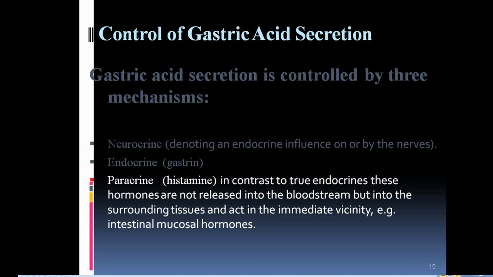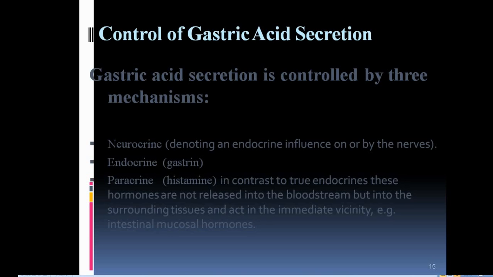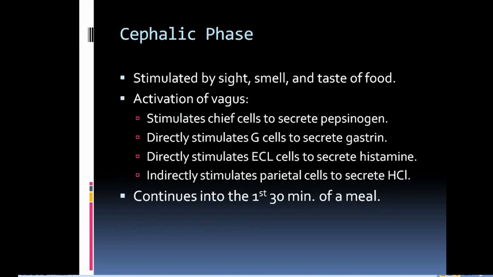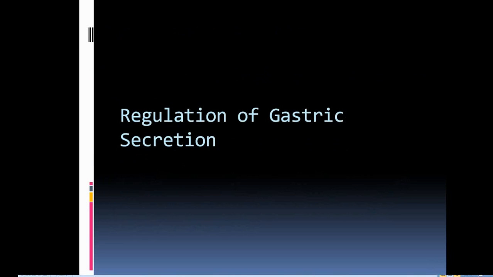In conclusion, we will see there are three controls: neurocrine control, endocrine control, and paracrine control. Neurocrine obviously via the nerves, endocrine via gastrin, and paracrine via histamine, that is local action, that is paracrine. Now when you see in detail, that means the regulation of gastric secretion, we already saw in the previous section.